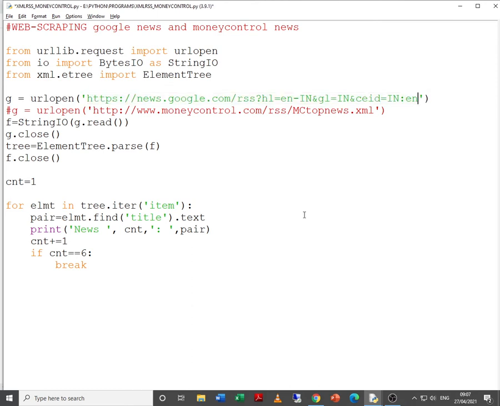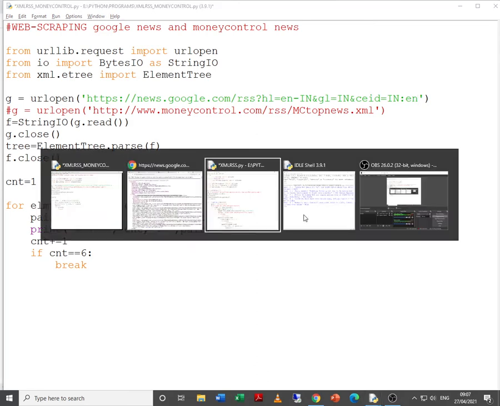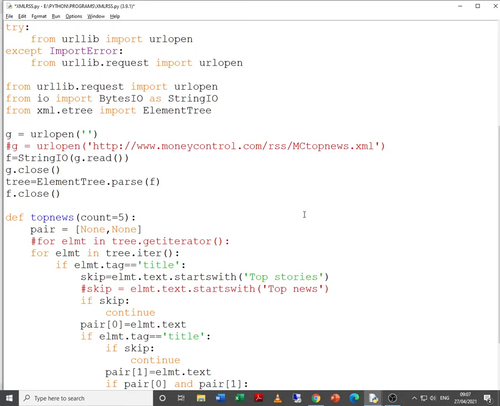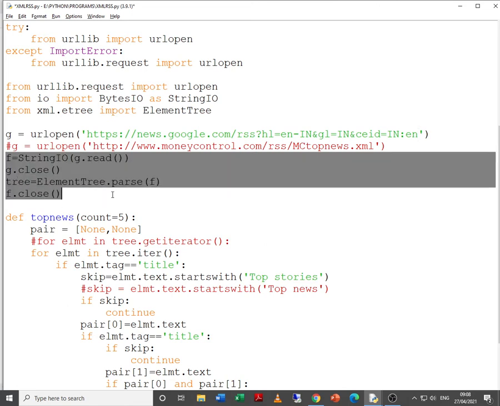It may be the same, it may remain the same for a long period of time, but otherwise it may change. So don't take this code for granted, but this is a code which helps you to scrape the data from the web. Again here the process is the same, I already explained, so I am not repeating the steps once again.